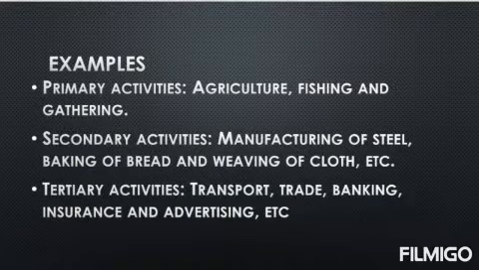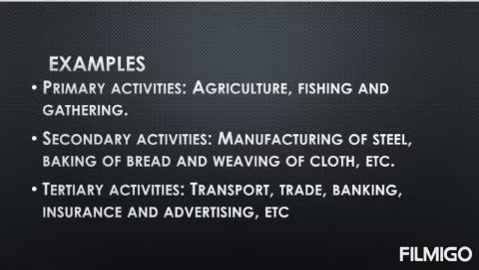These are some examples of primary, secondary and tertiary activities. The first one, primary activities. Examples are agriculture, fishing and gathering. Secondary activities examples are manufacturing of steel, baking of bread and weaving of cloth, etc. The examples of tertiary activities are transport, trade, banking, insurance and advertising, etc.